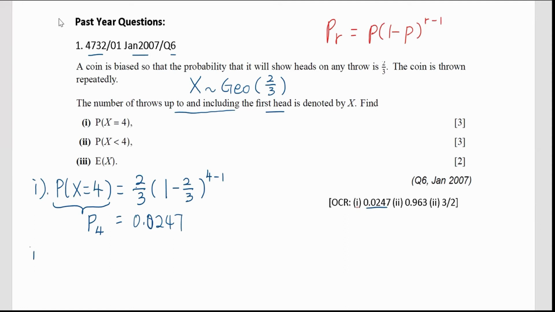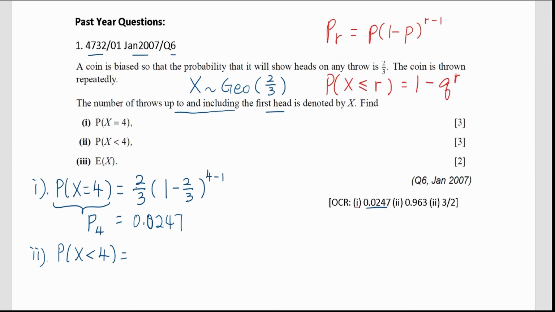So now we're trying to answer part 2. Probability that x is less than 4. Okay, again, let me write down the formula for questions involving an inequality like this. For x less than or equal to a value of r, the probability is 1 minus q to the power of r. Okay?